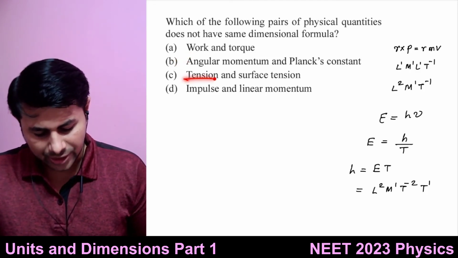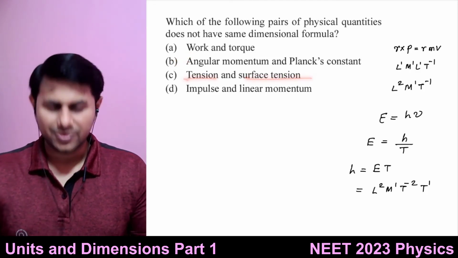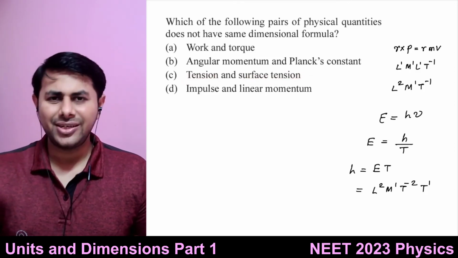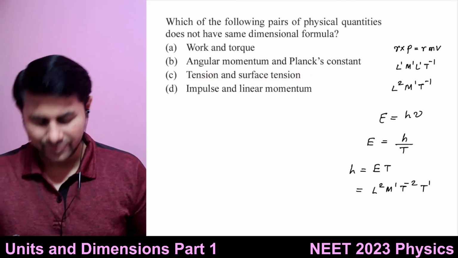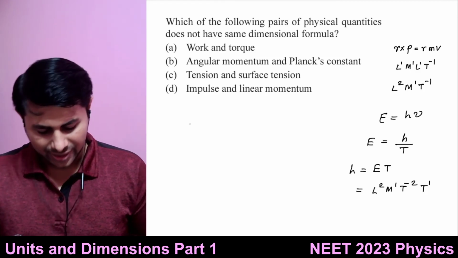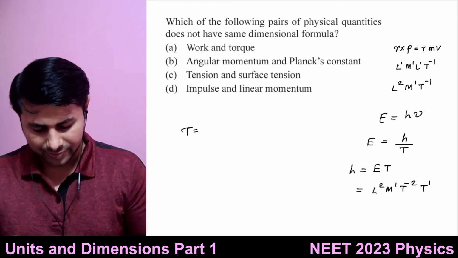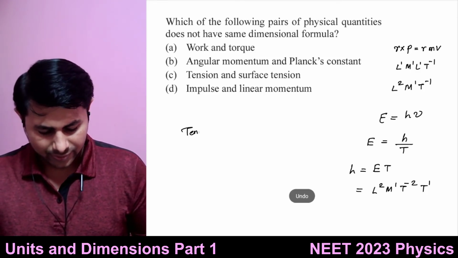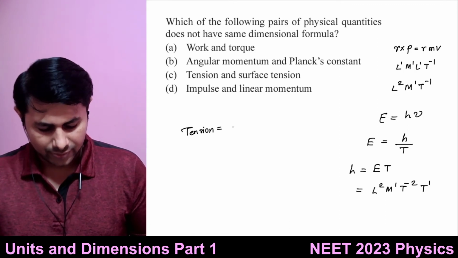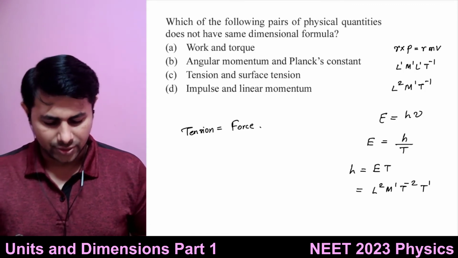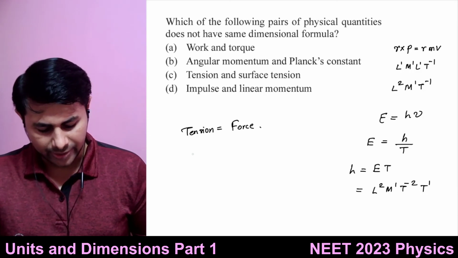The third one is tension and surface tension. Tension is force, you know, the tension in the string. But how do we define surface tension?